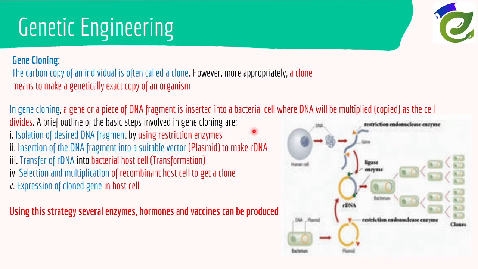So we have isolation of the desired fragment, insertion of the desired fragment into a suitable vector, transfer of rDNA, selection and multiplication, and the clone eventually. So you have this cell, you take the specific DNA and then you insert it through the plasmid and then into the bacterium.